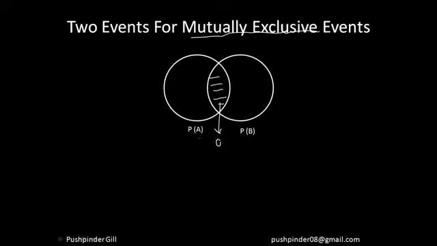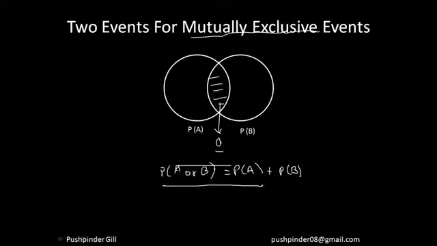So I can say that the probability of either of two mutually exclusive events happening is equal to just the sum of the probability of A happening and the probability of B happening, because the probability of both the events happening is 0. So whenever I get a question wherein two events are mutually exclusive, I assume that the probability of both the events happening is 0, and I can straight away use this formula. I hope everyone understood this.